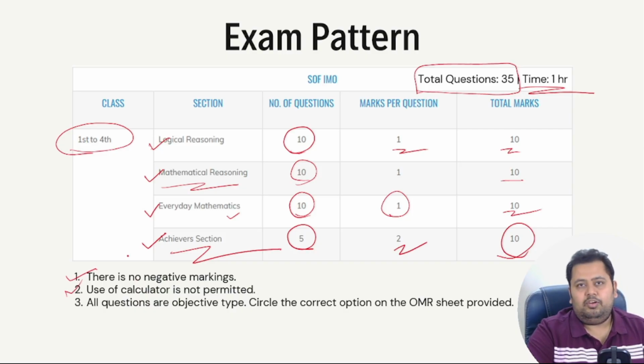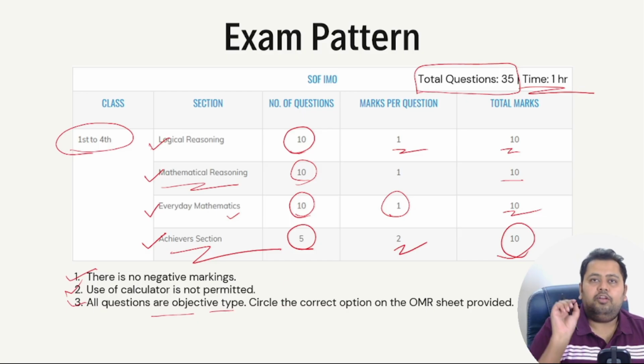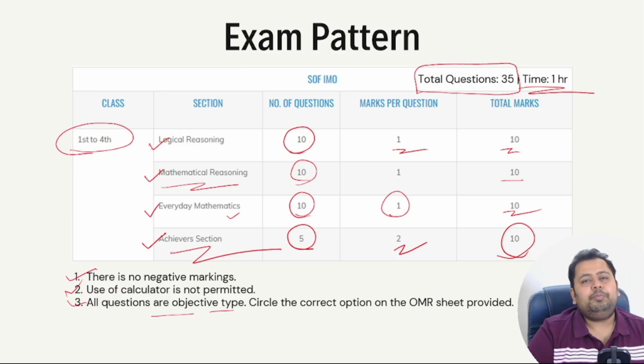Use of a calculator is not allowed. Third, all questions are objective type, and so all questions are going to have multiple options. Your child will have to choose the correct option and circle it on the OMR sheet. So an OMR sheet will be given, and you will have to circle the answers on the OMR sheet, right? So that is the pattern of the examination.